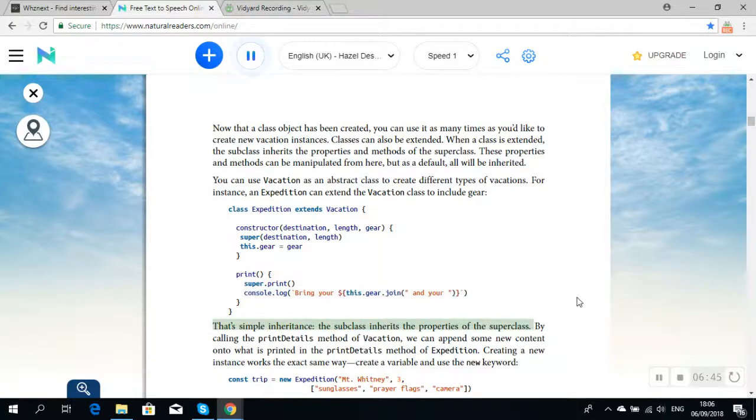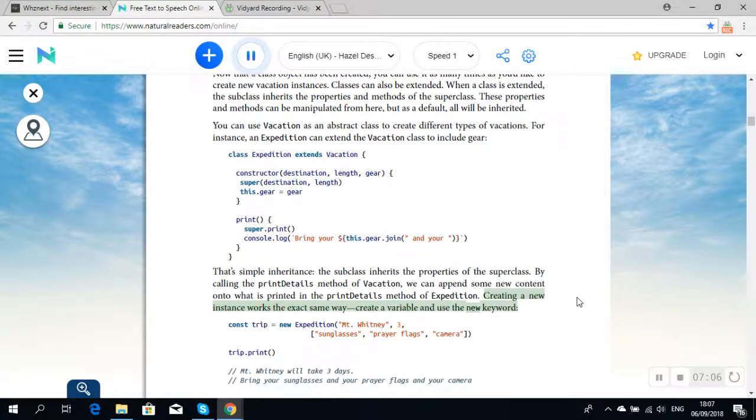That's simple inheritance. The subclass inherits the properties of the superclass. By calling the print method of Vacation, we can append some new content onto what is printed in the print method of Expedition. Creating a new instance works the exact same way. Create a variable and use the new keyword.